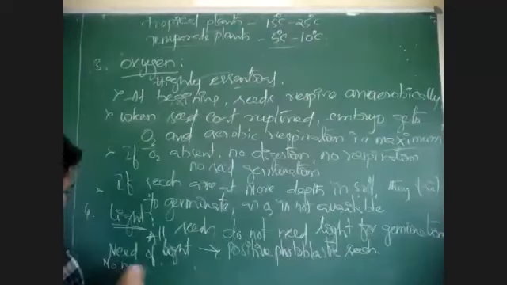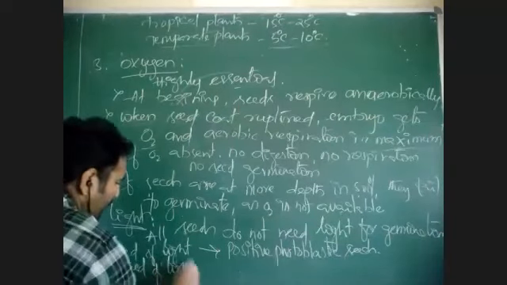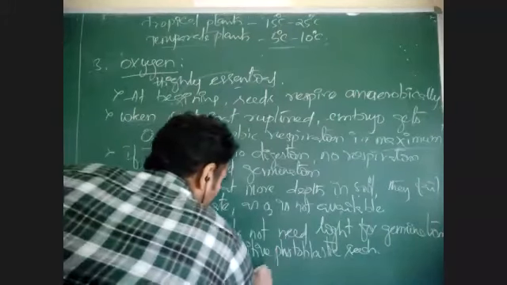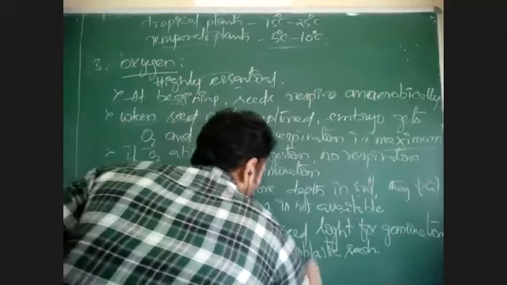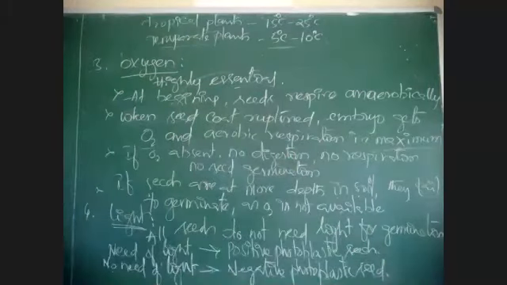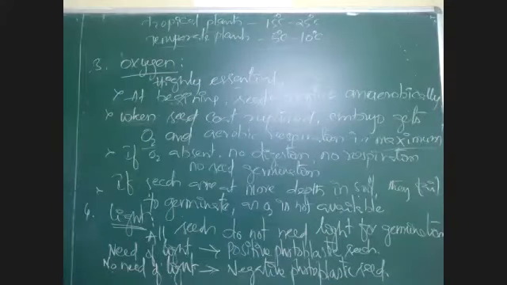If there is no need of light by the seed for germination, then it is called a negative photoblastic seed. But the majority of seeds do not need light for germination. Light is not much important for seed germination. Seeds which require light for germination are called positive photoblastic seeds. Seeds which do not need light for germination are called negative photoblastic seeds.